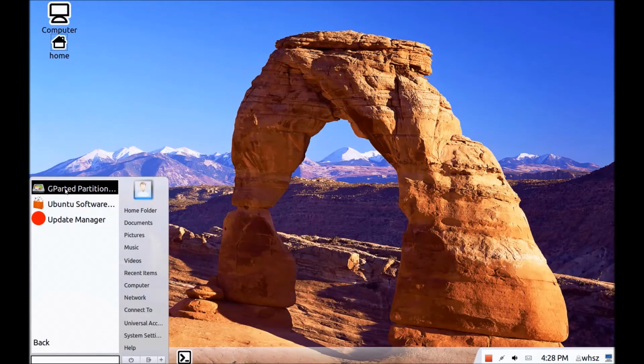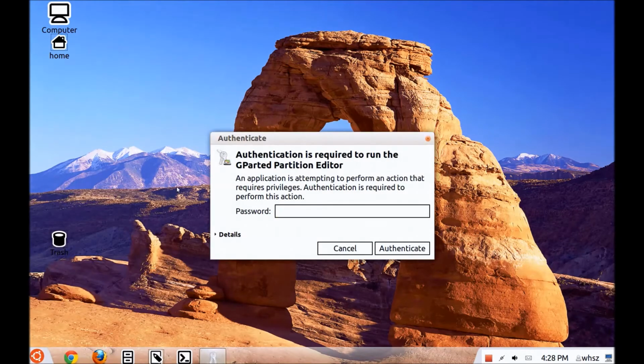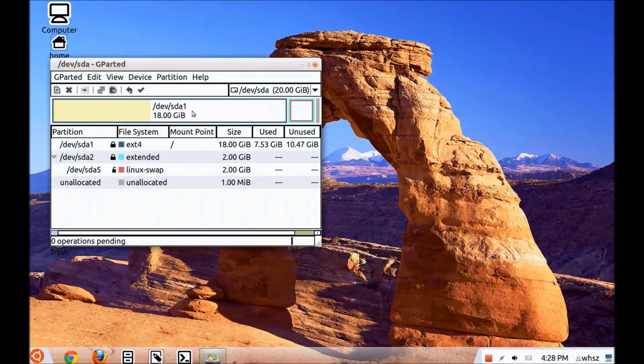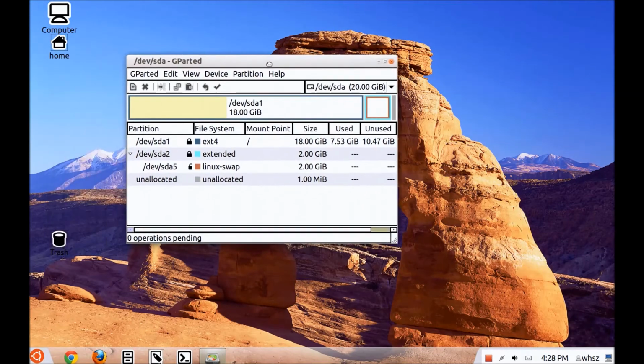Okay, this is a disk manager similar to disk management. Just have a quick look at it. And you always need authentication in Linux. That's why you want a convenient password. And here you have your disk management, if you want so. And it shows very little because this is a virtual disk. This is actually a disk where it's installed. It's only 18 gigabytes.